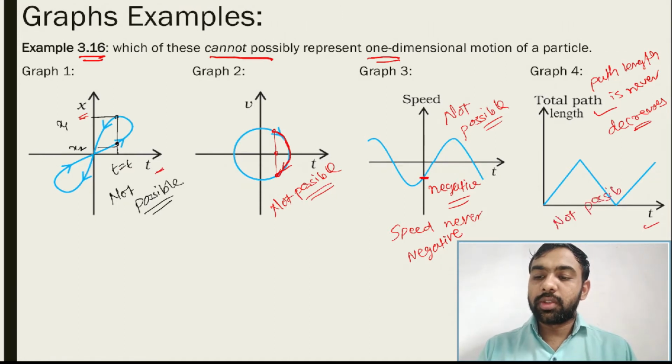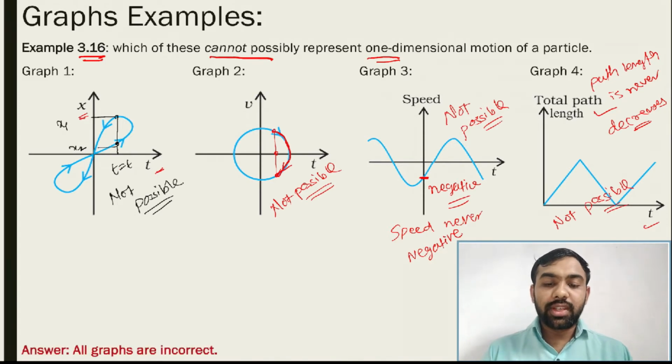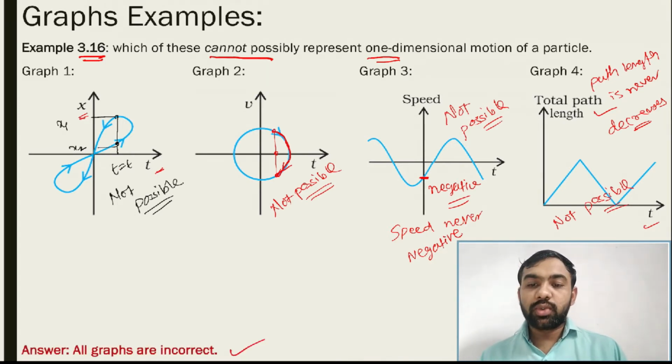So this graph is also not possible. So our answer is: all these graphs are not possible. All the graphs given to us are incorrect. All of you, note this example in your books, and write the proper reasons why these graphs are wrong. Okay, note it.